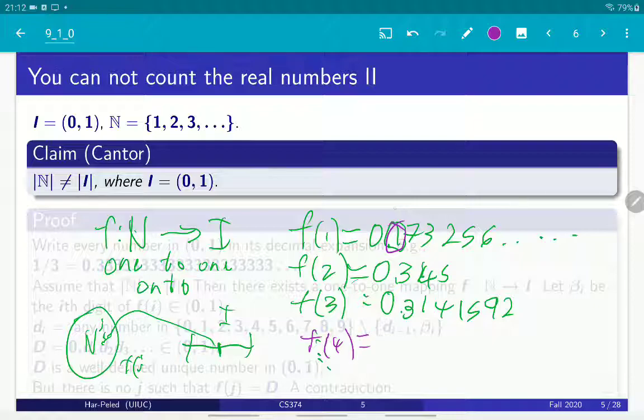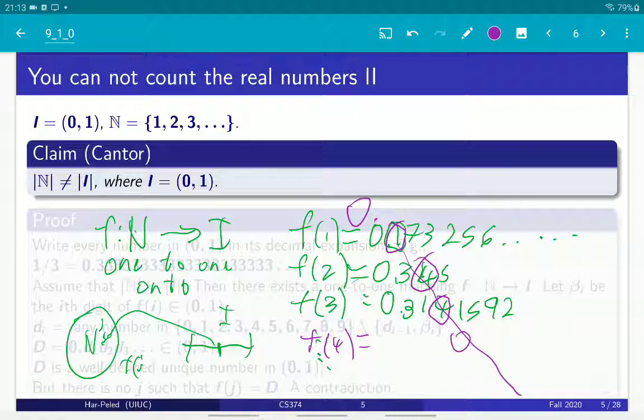And I can look at the first digit of the first number, the second digit of the second number, the third digit of the third number, the fourth digit of the fourth number, and so on, right? This defines a diagonal, right? And I can define a number which is 0 point all those digits, right? It's a well-defined number, and it's in the interval 0, 1. Of course, so far, there is no contradiction.